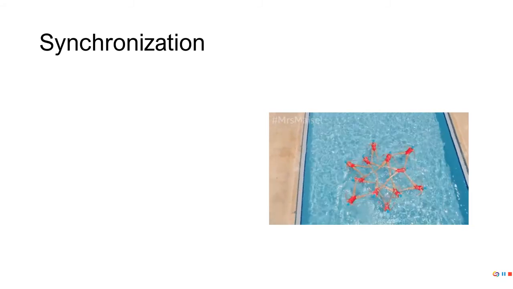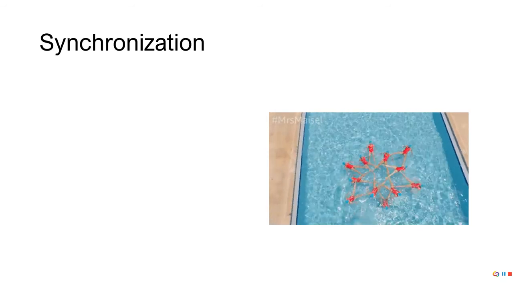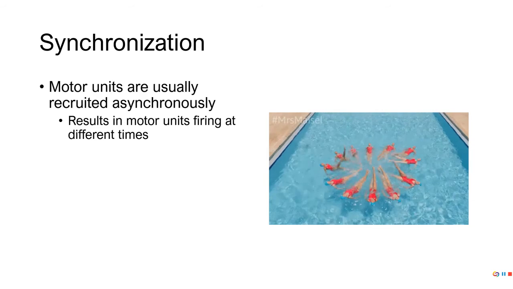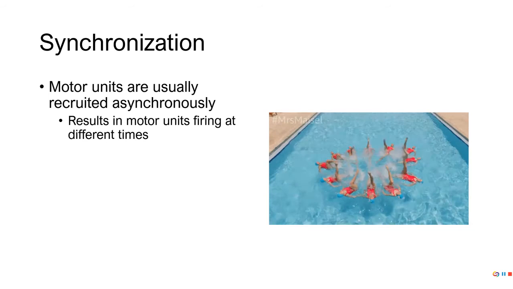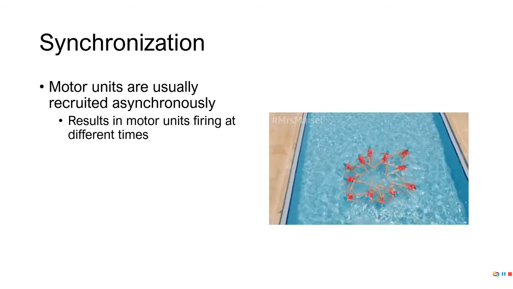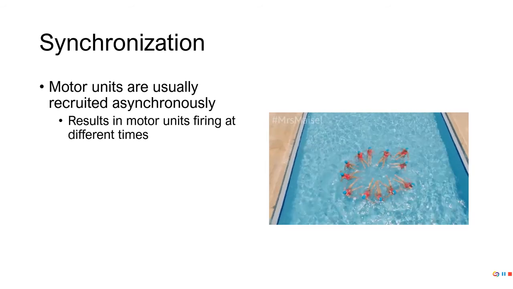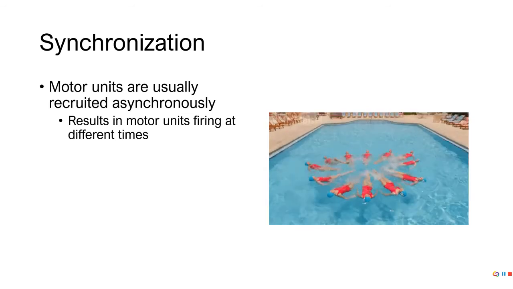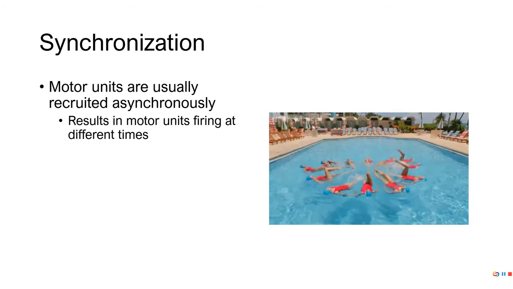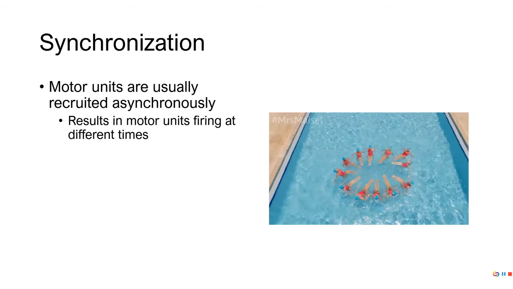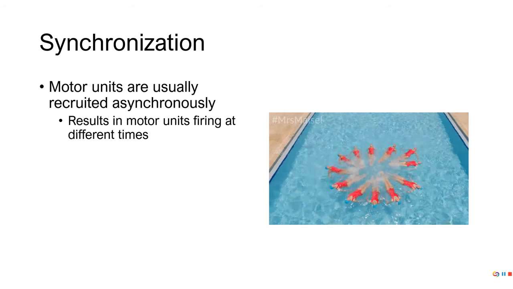If we recruit more motor units at the same time, we're going to ultimately cause the formation of more cross bridges, more force. But normally that's not what happens; we recruit motor units asynchronously. It's the tug of war analogy. Let's say we've got 6 people on a tug of war team, numbered 1 through 6. The first 3 people pull, and then the back 3 people pull, and then the first 3 again. We're not generating as much force as we can because we're not pulling at the same time.